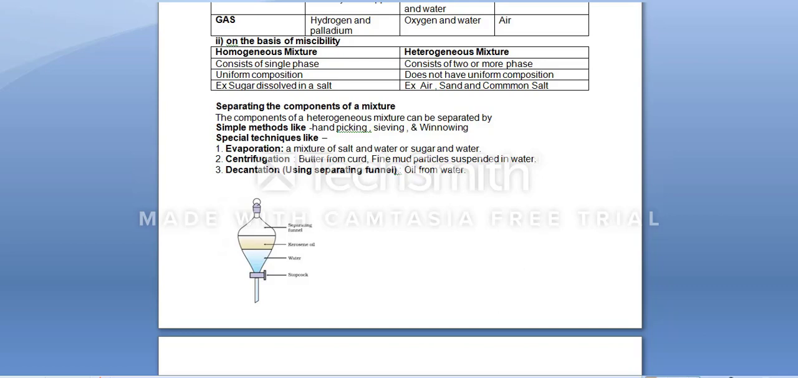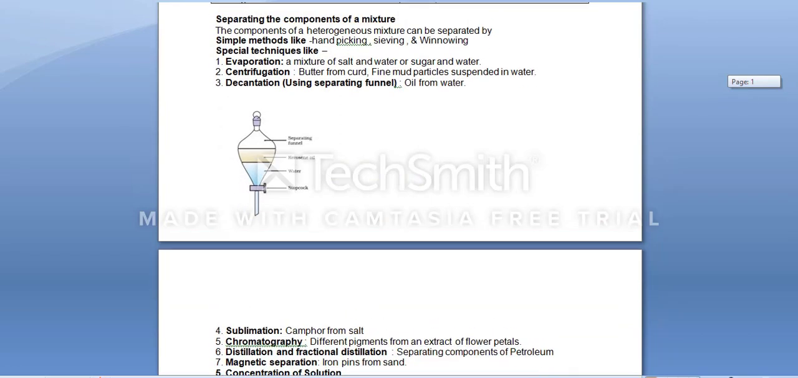As in the picture, we can see that we can separate oil from water by using a separating funnel, which has a stopcock which allows water to pass, and when we pass water through the funnel, the oil remains in it. Next, sublimation. We can separate camphor from salt by sublimation.